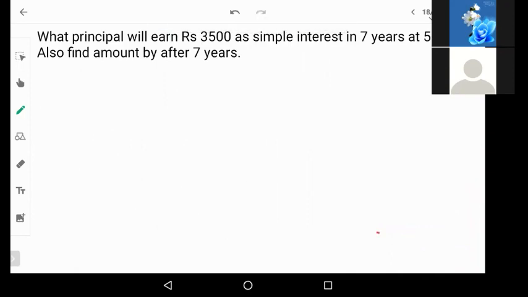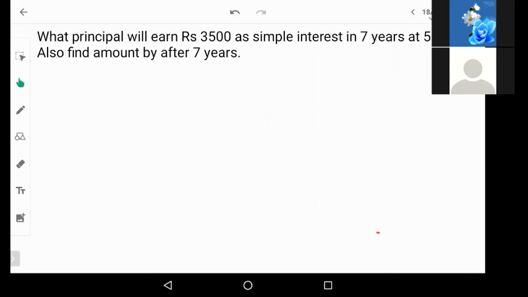This question is somewhat similar. What principal will earn rupees 3,500 as simple interest in 7 years at 5% per annum? Also find the amount after 7 years.